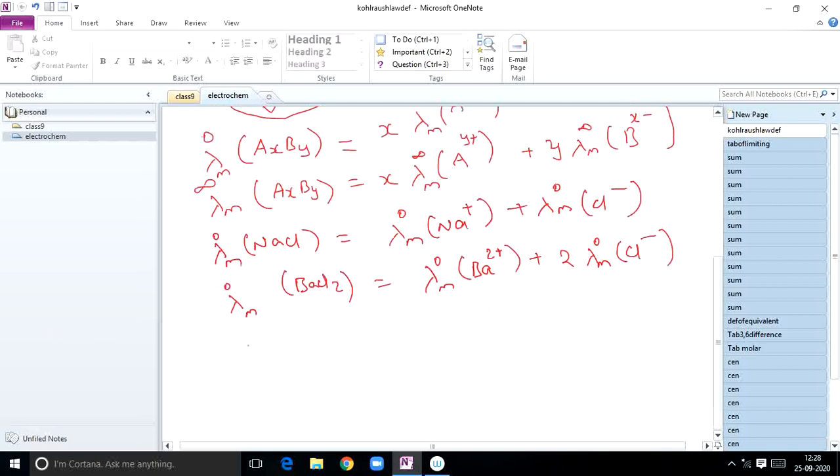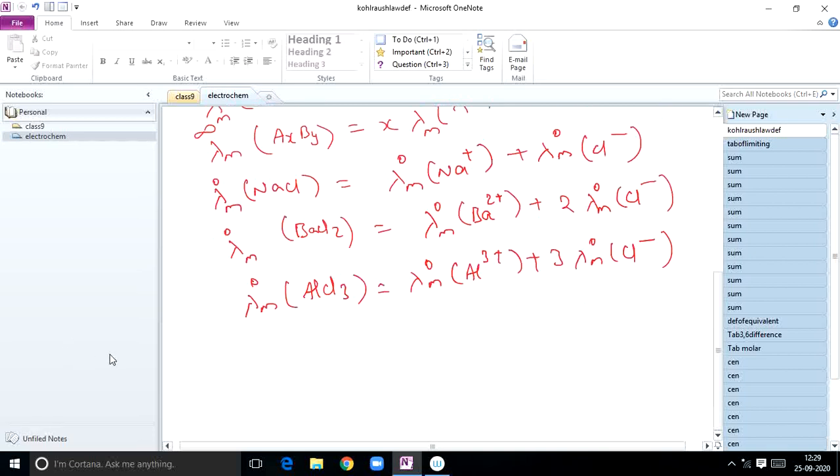For numericals this is very important. Lambda m naught of AlCl3 is lambda m naught of Al3 plus plus 3 into lambda m naught of Cl minus.